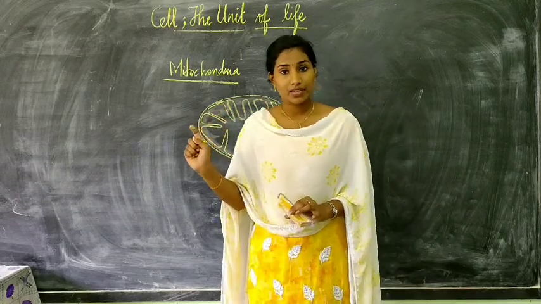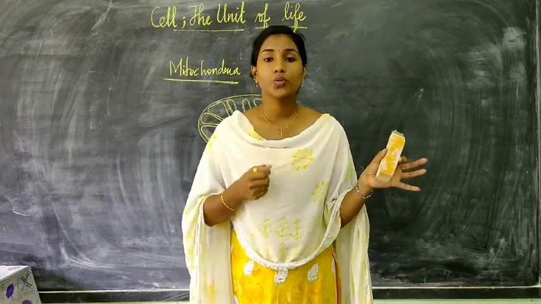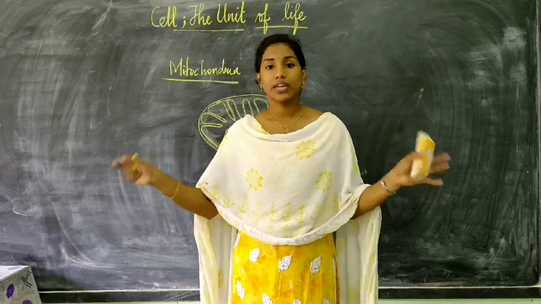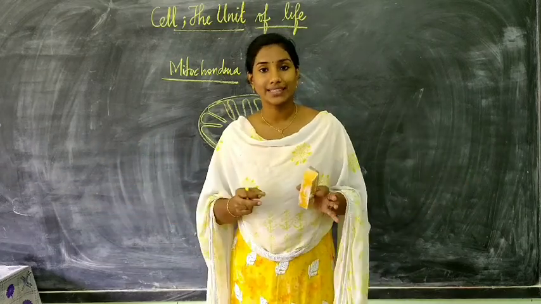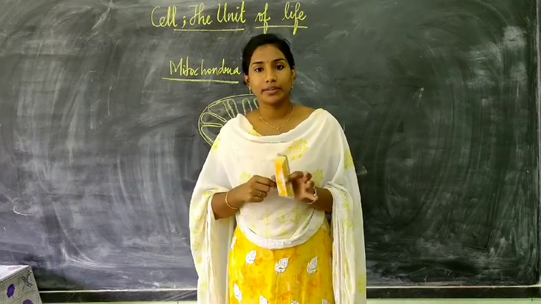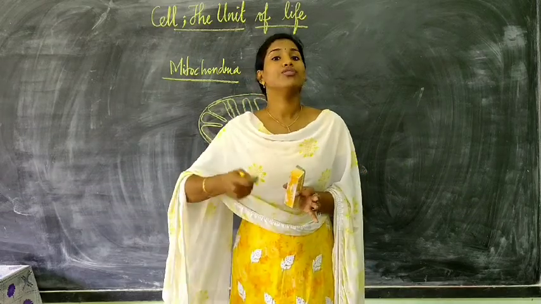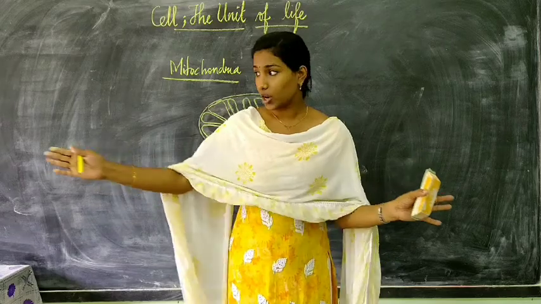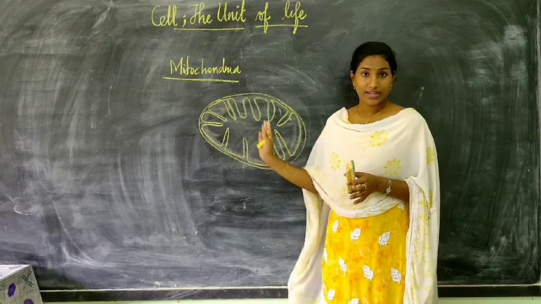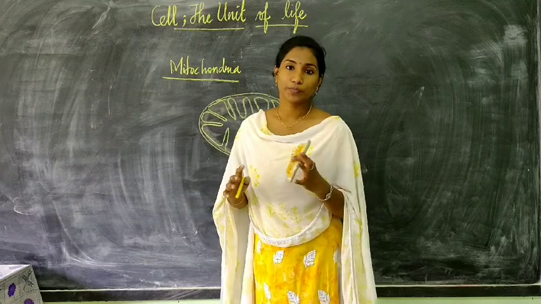The surface area increases. I am giving you a 2 meter long thread and a small box, 2 by 2 in area. I am asking you to keep this 2 meter long thread inside that box. How will you keep it? Will you keep it straight or will you fold and keep it? When you keep it straight, only a small portion of the thread can be kept inside the box, whereas when you fold it, the long thread can be put inside the box. In the same way, when such incomplete or partial foldings are there, the area covered is more.